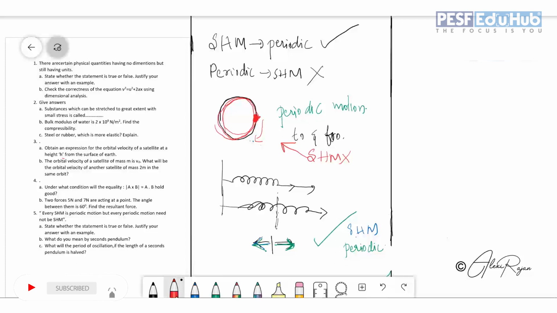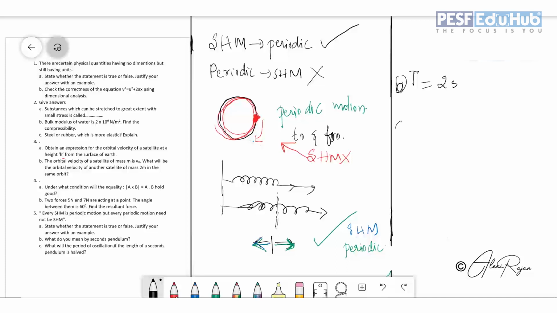Second one, what do you mean by a seconds pendulum? A seconds pendulum is nothing but a pendulum whose time period is equal to 2 seconds. Such a pendulum is known as a seconds pendulum. You just take a pendulum, oscillate it, take one time period, and if that time period is 2 seconds, then we can say that it is a seconds pendulum. So that's the second sub question.